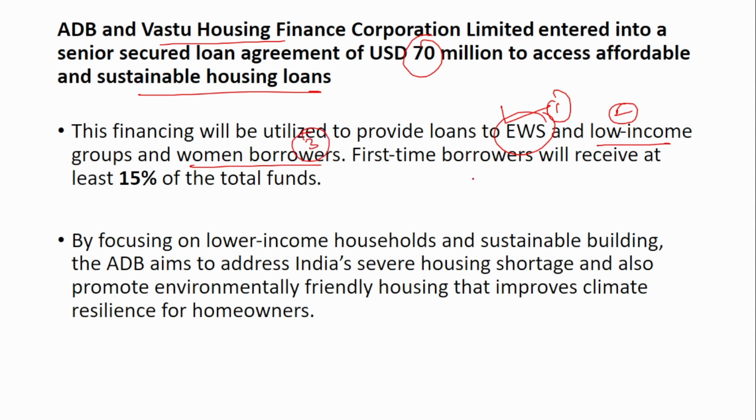Out of the total funds, 15% will be given to the first time borrowers. So by focusing on the lower income households and sustainable building, the ADB aims to address India's severe housing shortage and also promote environmentally friendly housing that improves climate resilience for the homeowners.